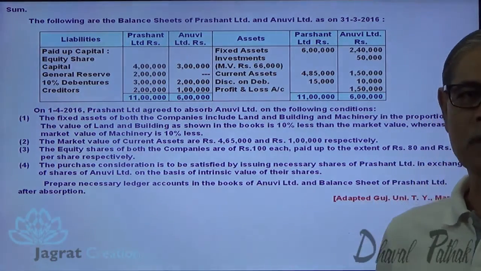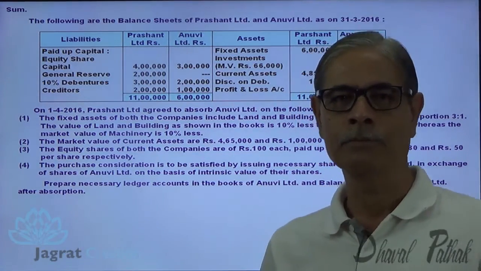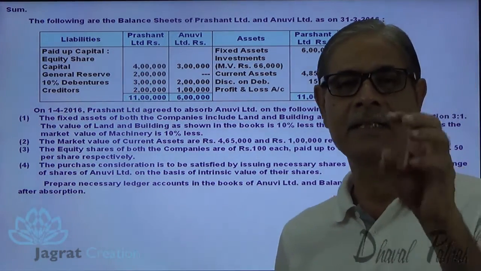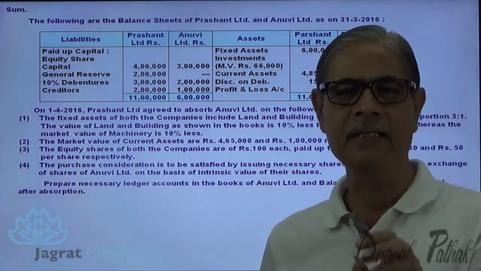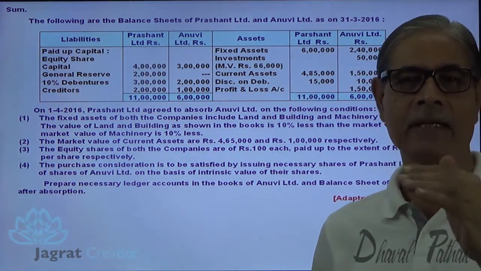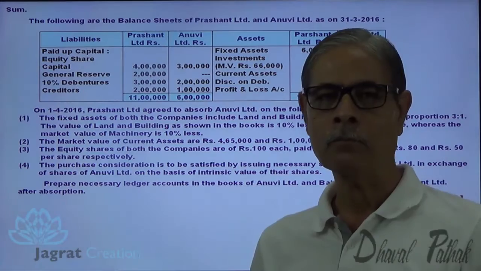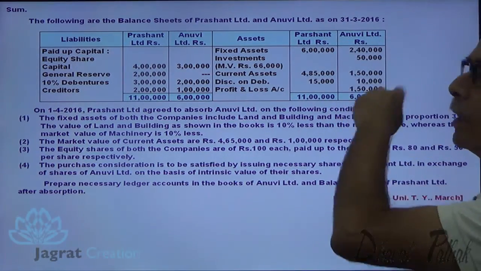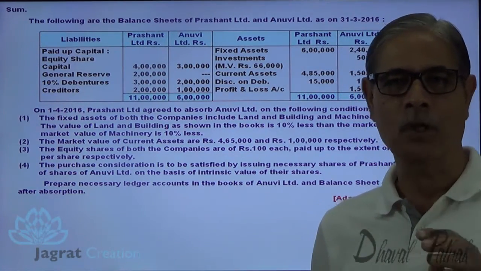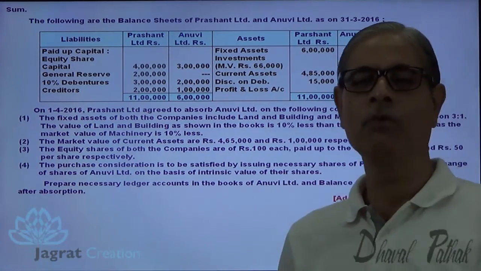Understand most important point? The exchange is to be made on the basis of intrinsic value of the share. For finding out the intrinsic value of the shares of purchaser, revaluation of assets is considered for the purpose of finding out the intrinsic value, but it is not to be accounted for. So increase in the asset or decrease in the asset is not recorded in the books of accounts for the purchaser. We are also required to revalue the assets of Anuvi Limited, vendor, but its revaluation will be accounted for and will be absorbed by purchaser at a revalued value of the assets of Anuvi Limited, that is vendor.